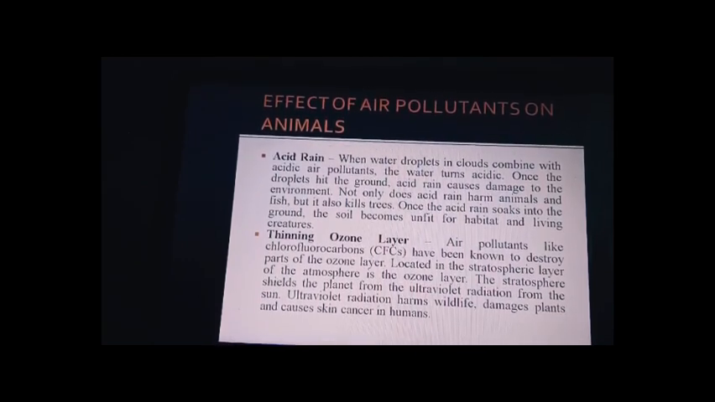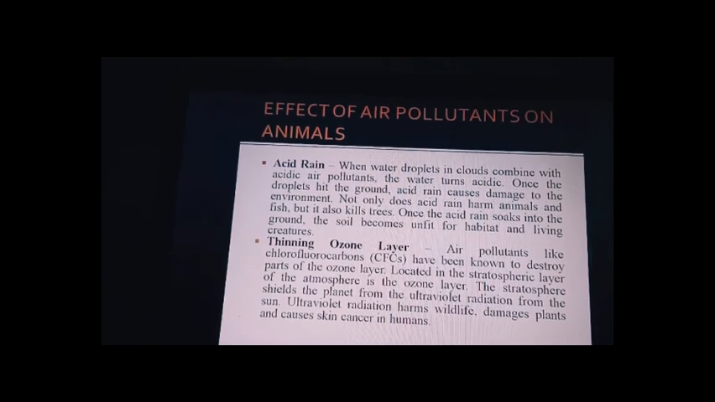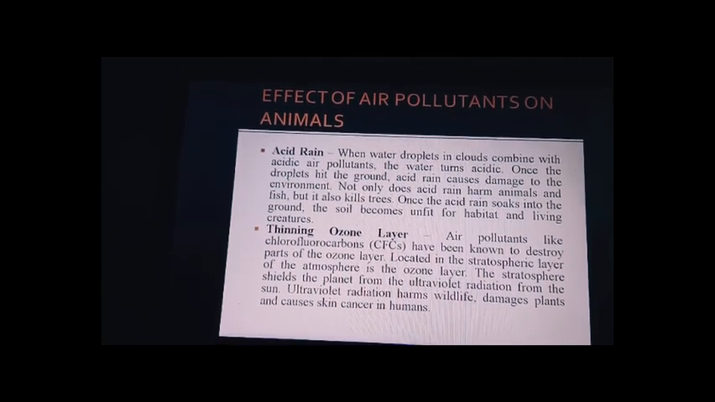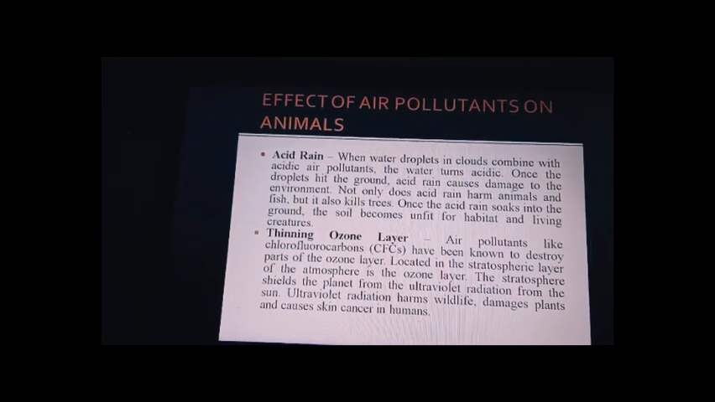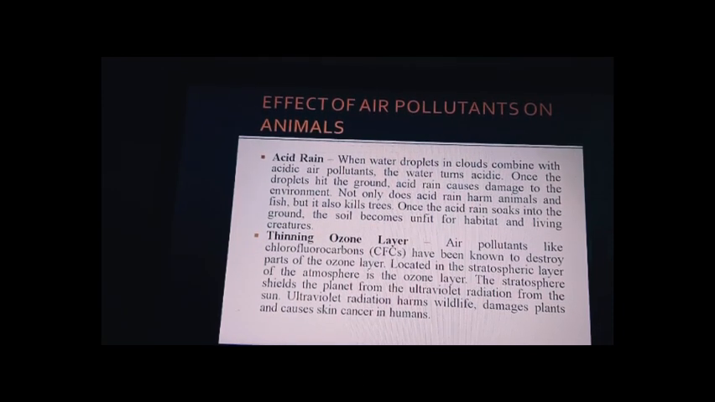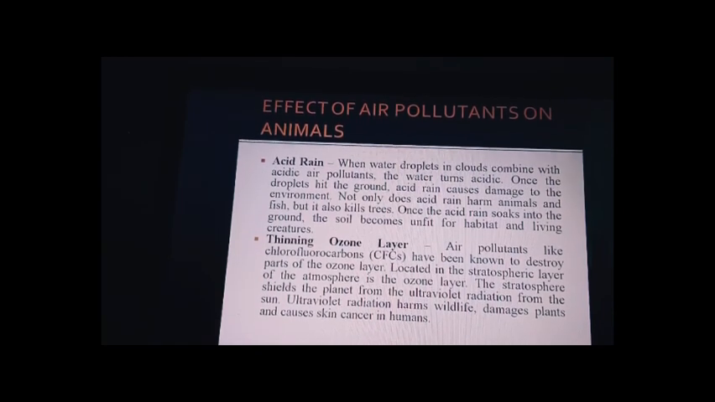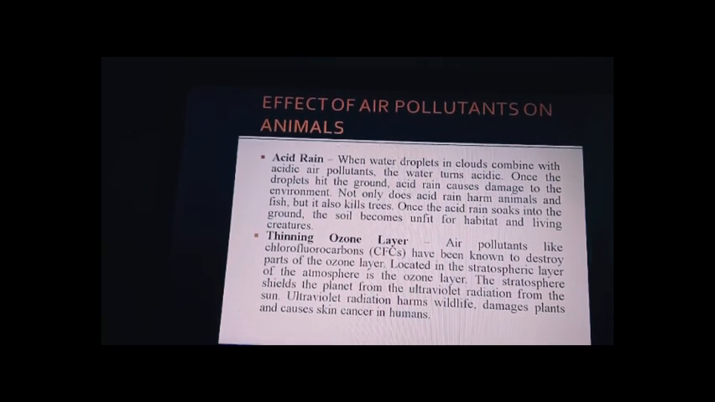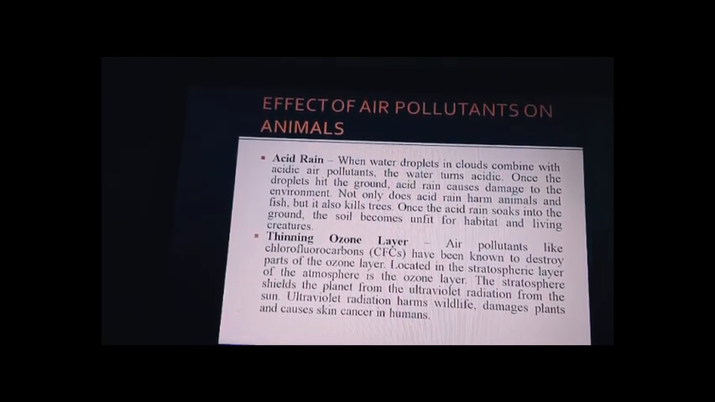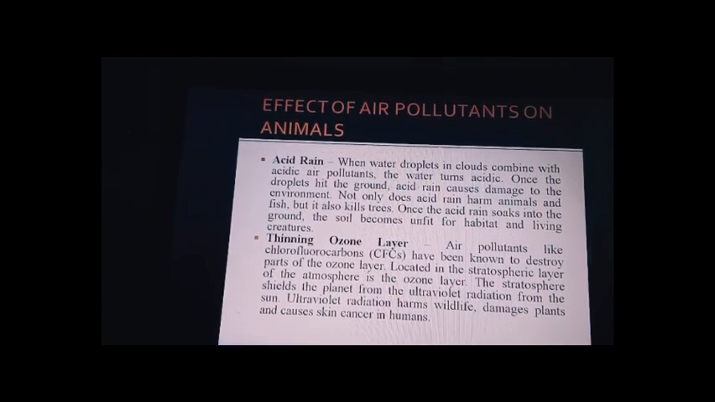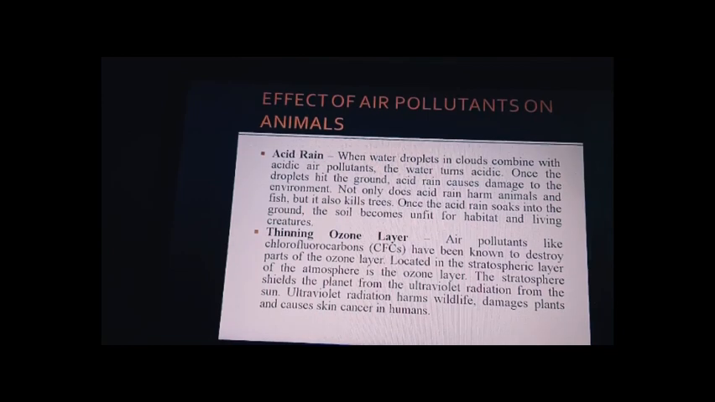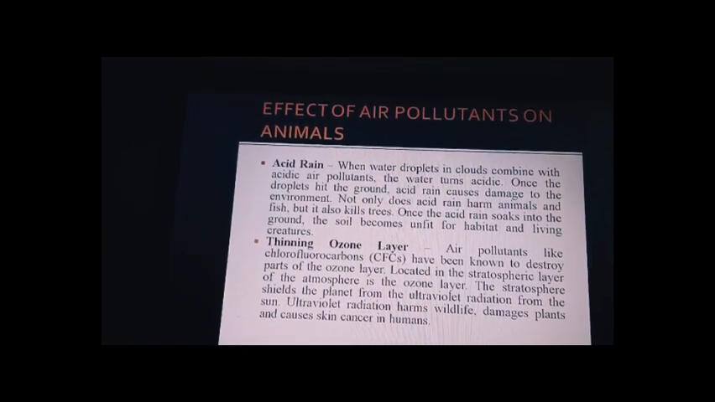Good. So thinning ozone layer, ozone depletion, how is it going to happen? Air pollutants like chlorofluorocarbons have been known to destroy parts of the ozone layer; these are present in fridges. Ozone is located in the stratospheric layer. We have studied the layers of the atmosphere previously. The stratosphere shields the planet from the ultraviolet radiation from the sun. Ultraviolet radiation harms wildlife, damages plants, and causes skin cancer in humans.